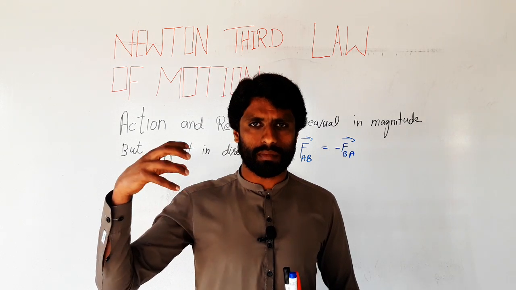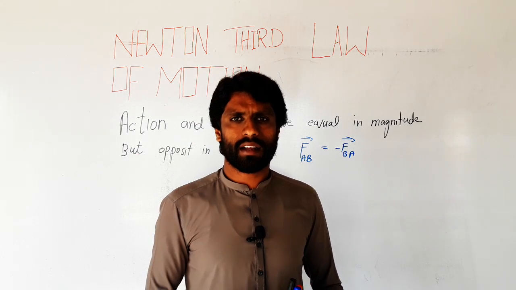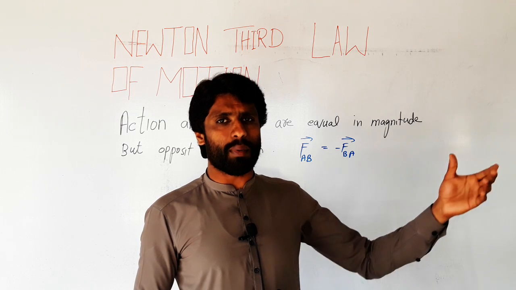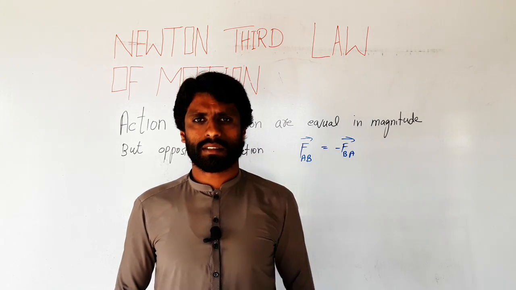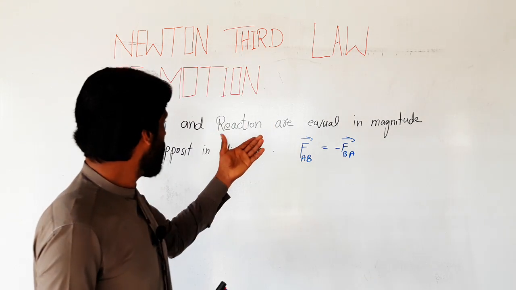Throwing the ball by me is the action, and the returning of the ball by the force applied by the wall is the reaction.